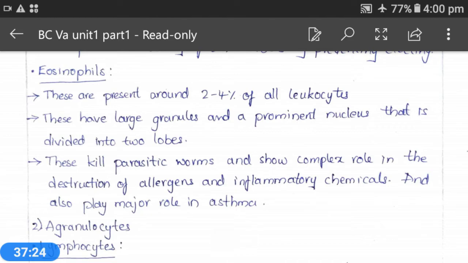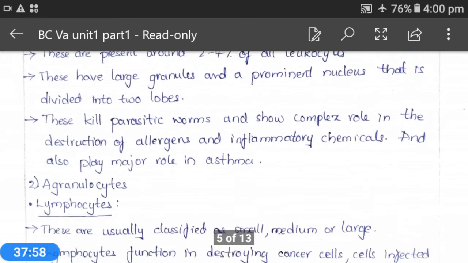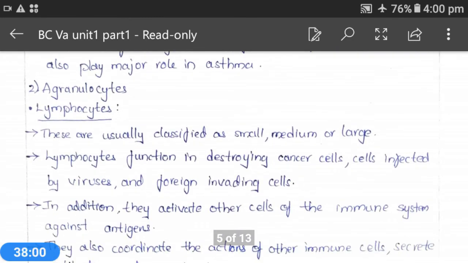We can also call them thrombocytes, and on the surface of platelets only, our prothrombin is converted into thrombin. These platelets are very helpful for blood clotting. The major function of platelets is blood clotting, and blood vessel damage can also be repaired by using these platelets. These are the major points regarding the components of blood.